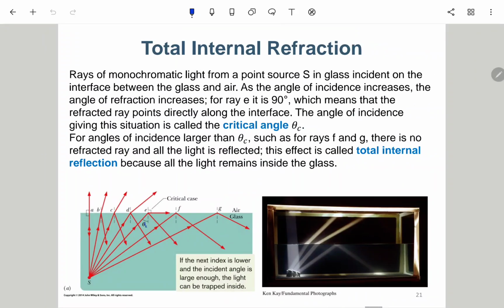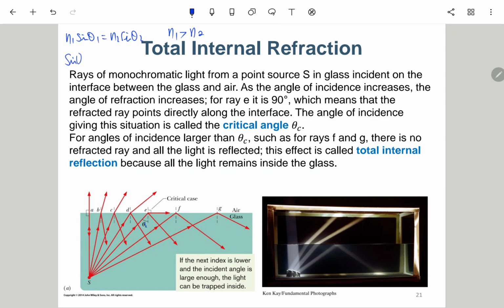So it is like you have n1 sine of theta 1 equals n2 sine of theta 2. Okay, so suppose here n1 is larger than n2. So here we would like to find theta 2.